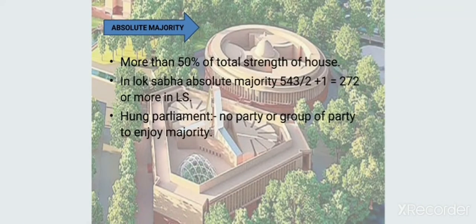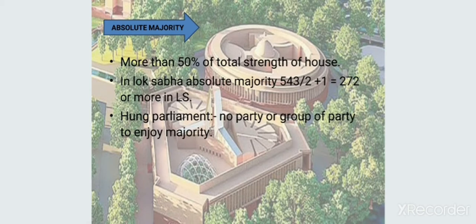What is absolute majority? Absolute majority means more than half of the total strength of the house. As we know, Lok Sabha has a total strength of 543. 543 divided by 2 comes to 271 and a half. The number must be the next, that is 272. 272 is the absolute majority in Lok Sabha.